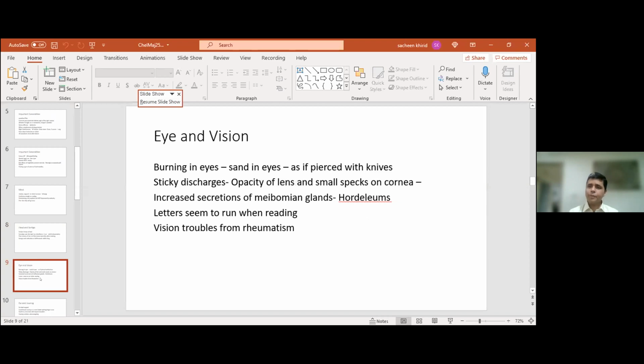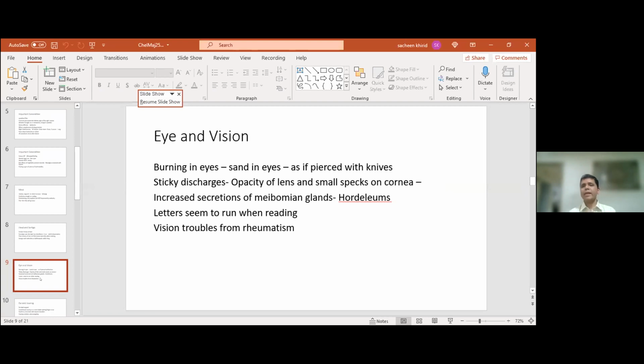Now, in the eye and vision, in the eclectic school and in probably medieval times, if you go back to herbal history, there's a lot of literature about chelidonium. Chelidonium seems to be one of the prized eye remedies. In fact, the swallow was worshipped as a bird of prosperity. So they often found that nature was telling them to use chelidonium for eyes. And a lot of people used chelidonium, either in its aqueous form, directly distilled into the eyes, to heal various eye problems. I mean, we are talking of an era where there was probably very low knowledge about the anatomy and things like that. So this is just for information.